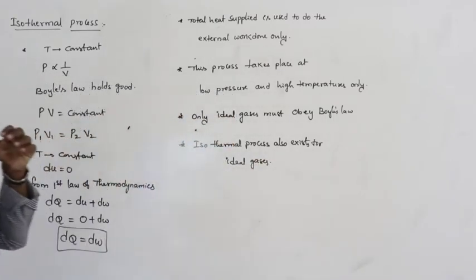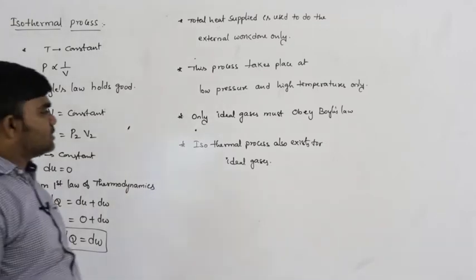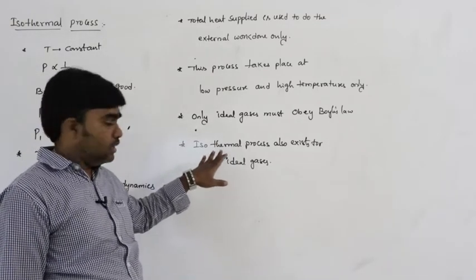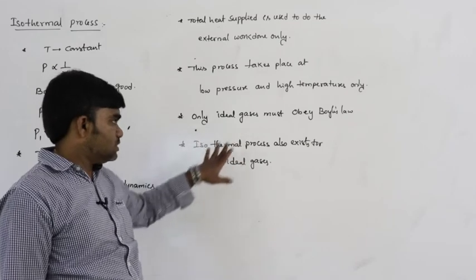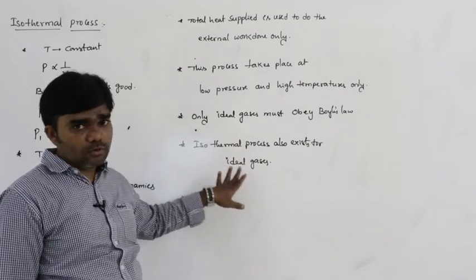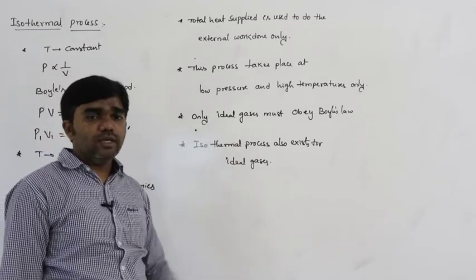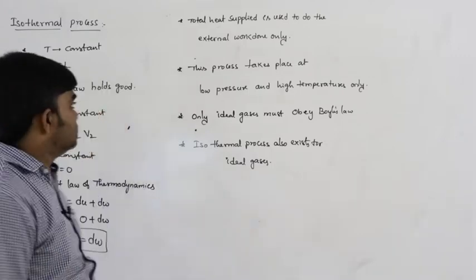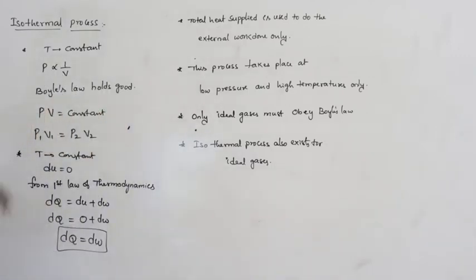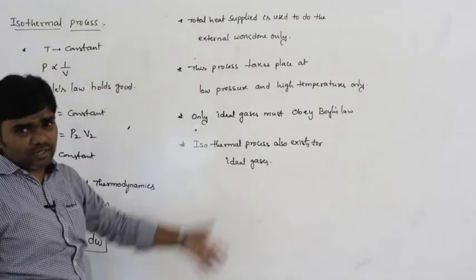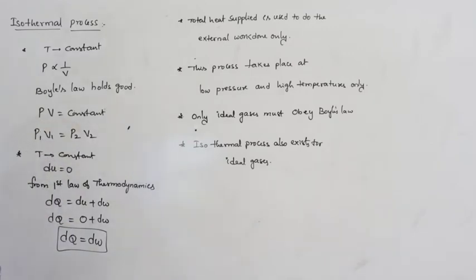Really, the isothermal process is not realized in practice. Only ideal gases obey Boyle's law, that's why the isothermal process must take place only in ideal gases. These are the points regarding the isothermal process, and everything is based on Boyle's law.